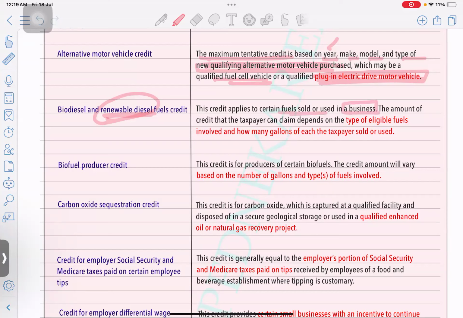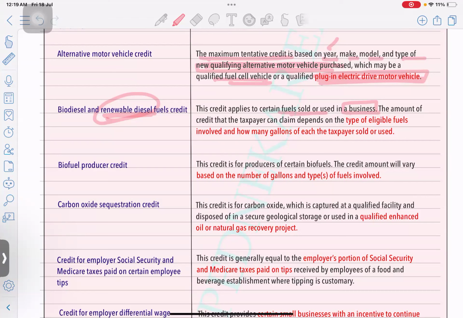If it's used in the business, or you're just generating, you might be in some chemical related products or some mineral related business, but because your main product is not renewable diesel fuel, you are going to sell it in the market. Okay, that's not your main product, just a byproduct, and you're selling it to some other wholesalers.